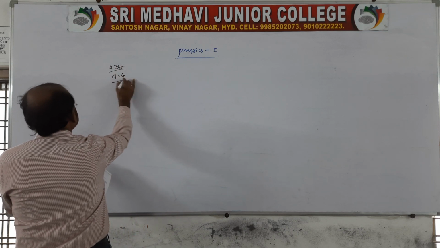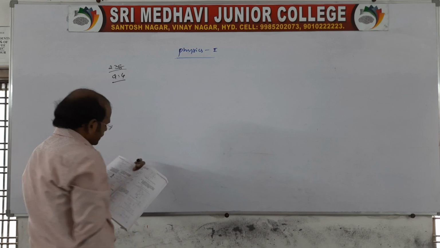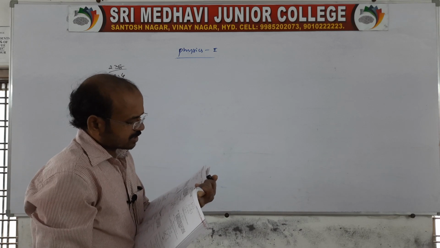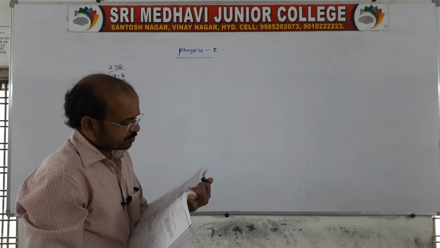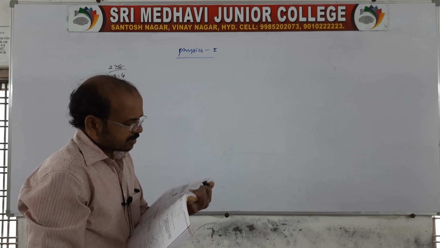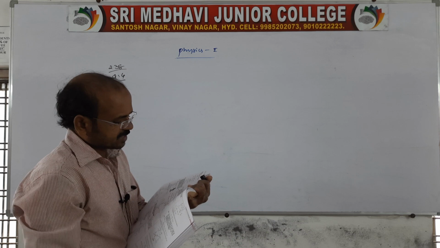Question number 4. At a certain height above the earth's surface, the acceleration due to gravity is 4% of its value at the surface of the earth.